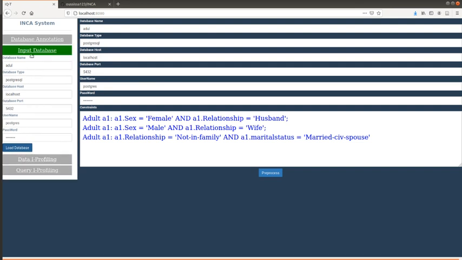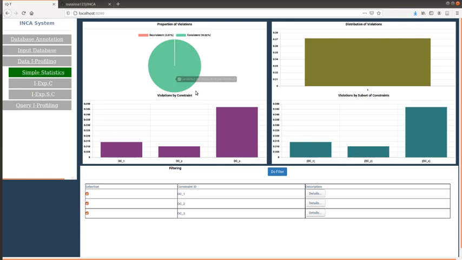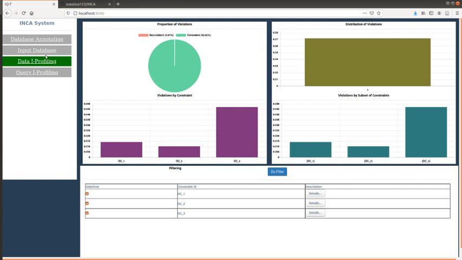We can also see some statistics about inconsistency in the adult dataset with respect to these denial constraints. This dashboard shows the percentage of tuples in the adult dataset that violate at least one constraint among all tuples in the adult dataset. It also shows the proportion of tuples that do not violate any constraints. There are also some other statistics about the inconsistency of base tuples in adult that are described by another dataset.